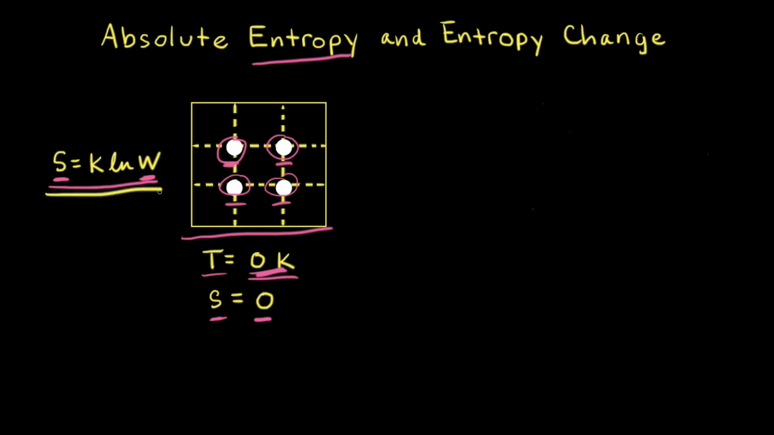So when we think about our equation, if we plug in the number of microstates is equal to 1, the natural log of 1 is equal to 0, which means that the entropy is equal to 0 at 0 Kelvin for this pure crystalline substance. This is called the third law of thermodynamics.